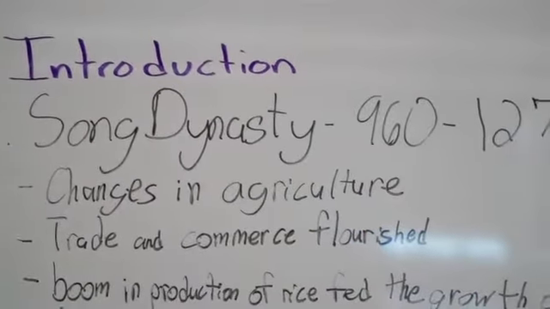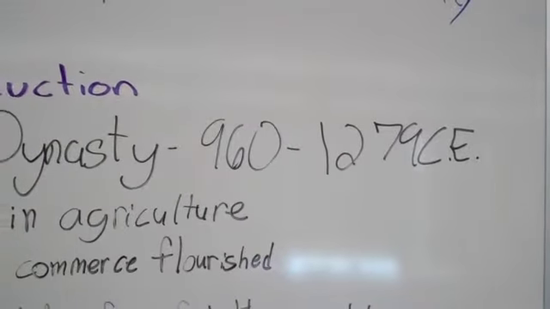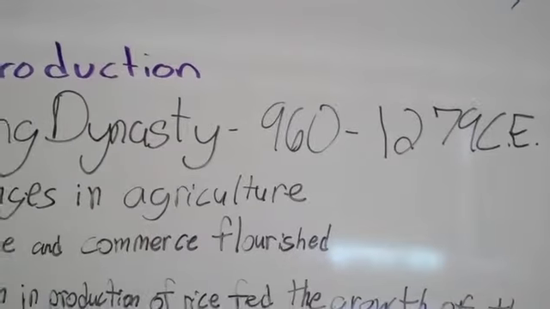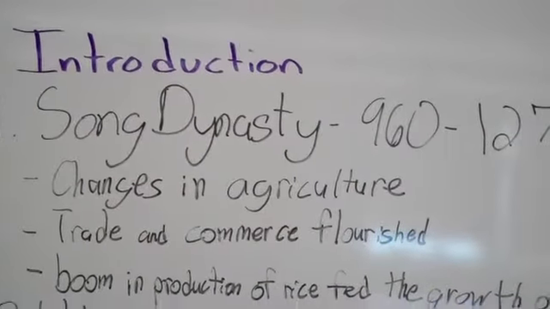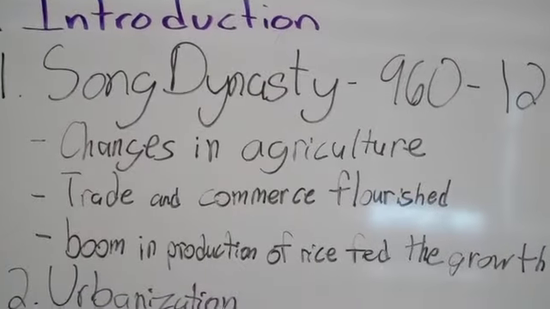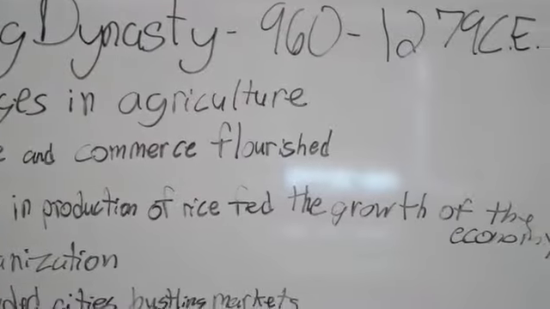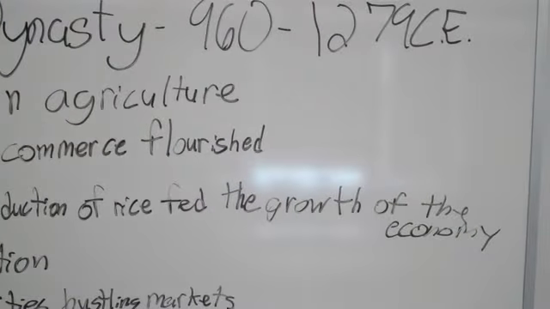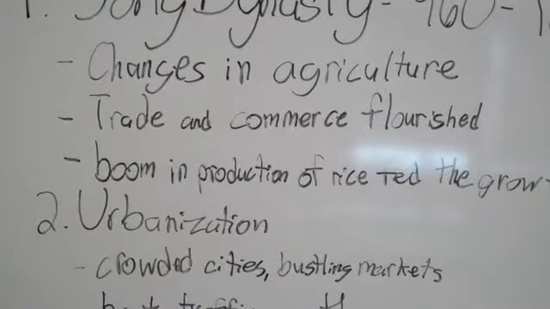As we see here in the introduction, the Song Dynasty is the primary dynasty that we're looking at from approximately 960 to 1279 CE. Major changes occurred in agriculture. We've seen some new inventions in terms of tools that were used, so the harrow, the chain pump, as well as just the overall production of agriculture increased.